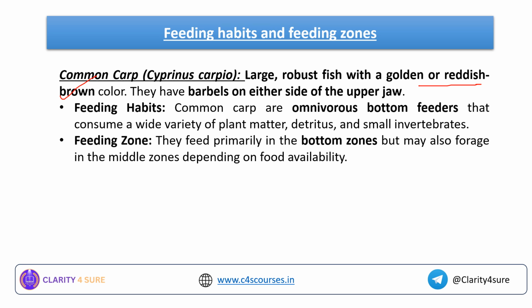For example, the points which you have to note down from this particular slide: common carp is a large, robust fish with a golden or reddish-brown color. They have barbels on either side of the upper jaw. What is the feeding habit? These are omnivorous bottom feeders. These are bottom feeders that consume a variety of plant matter, detritus and small invertebrates.